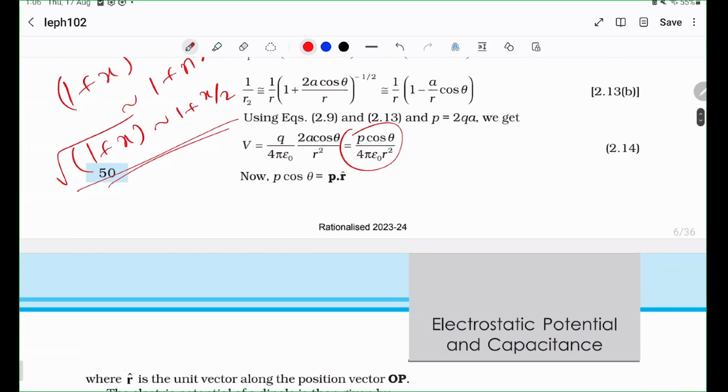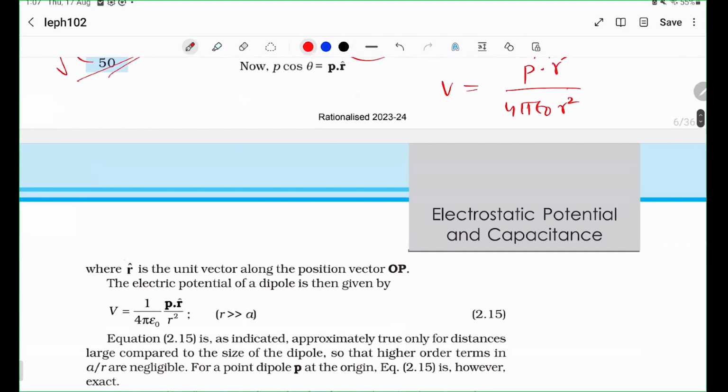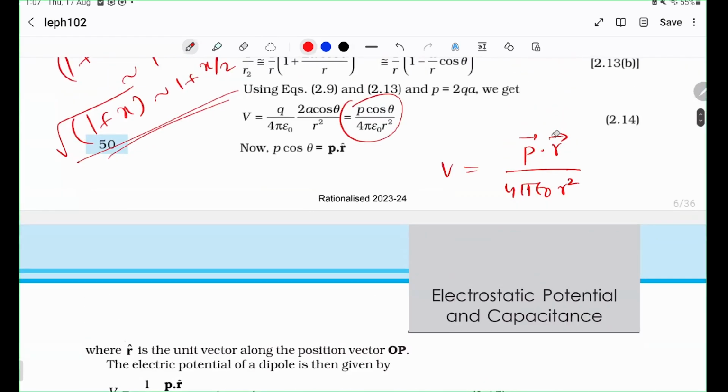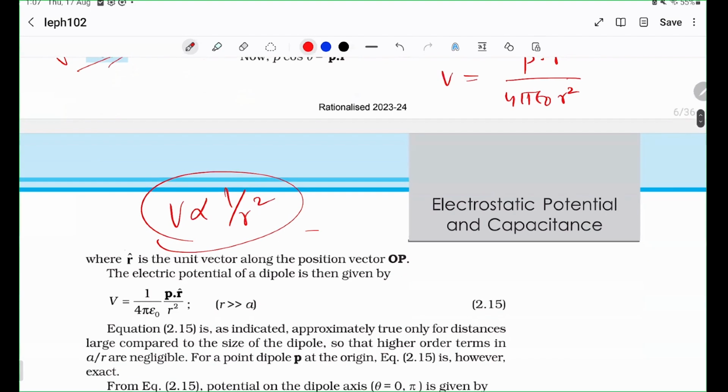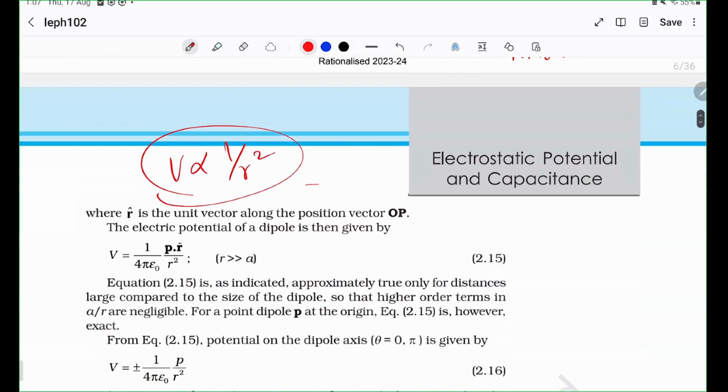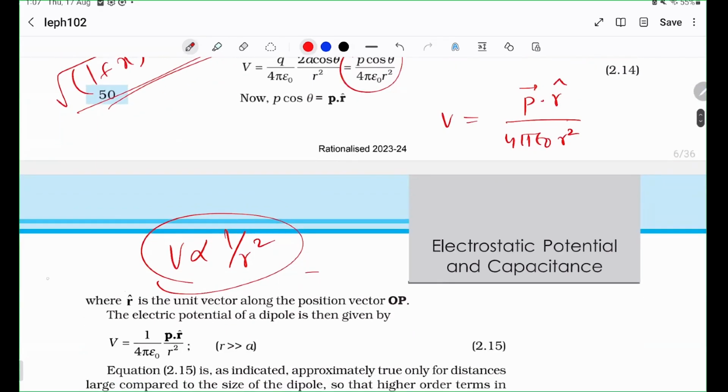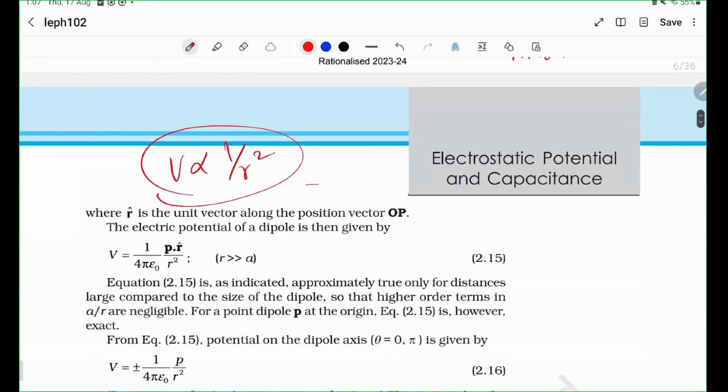So this is the formula that you get for the dipole. The potential is P dot R cap by 4 pi epsilon naught R squared. So now you see that the potential actually falls off as 1 over R squared. Very interesting, right? And you may ask, how does this work out dimensionally? The reason it works out is because the units are all fine. The dipole moment, I have not defined what dipole moment is. I'm very sorry, I'll do that now.